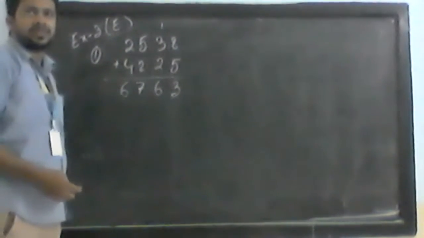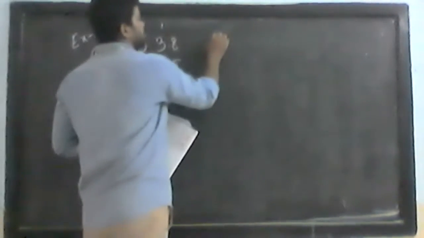Carry number you write on the top of this number. So here 8 plus 5, 13, 3 carry 1. Now 3 plus 2, 5, and then carry 1, 6. 5 plus 2, 7, 2 plus 4, 6. Okay. After question number 1, now let us go to question number 2.